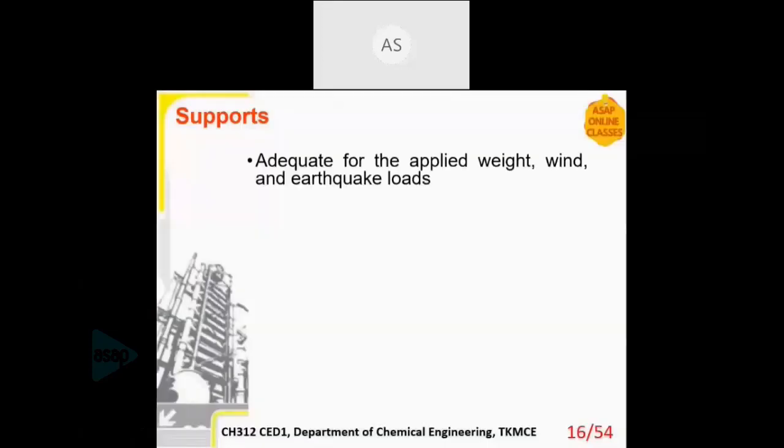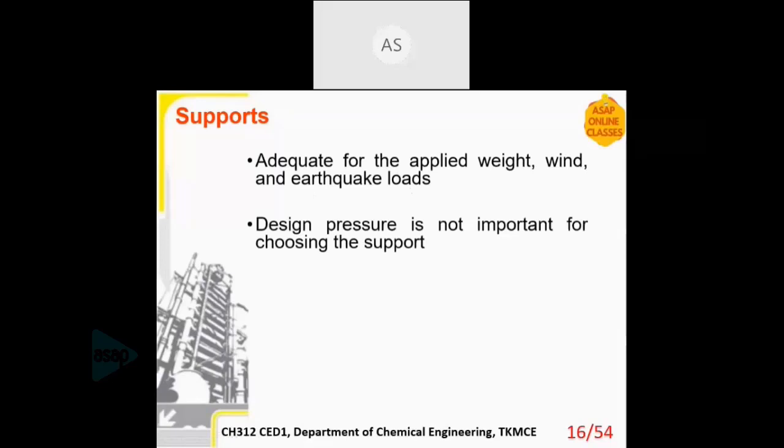Then supports, which must be adequate for the applied weight. The vessel itself will have weight, so in order to support the weight of a vessel, you require supports, and to withstand the wind loads or the earthquake loads, etc. Then design pressure is not important for choosing the support. Support is an external entity, something which is outside the pressure vessel. So whatever is the pressure inside the vessel is not applicable to the support.